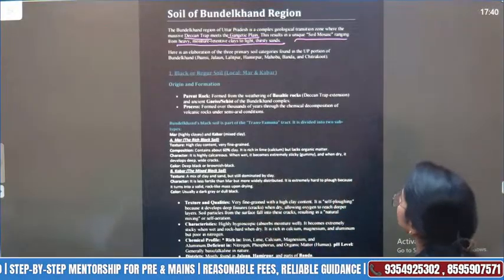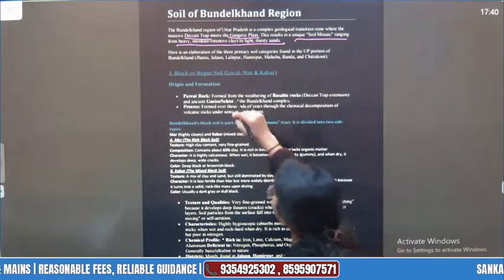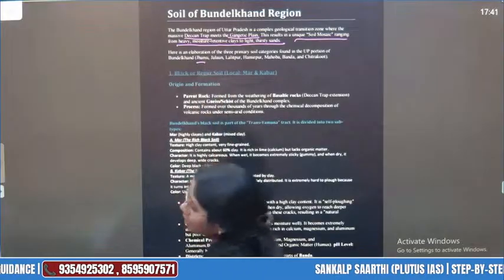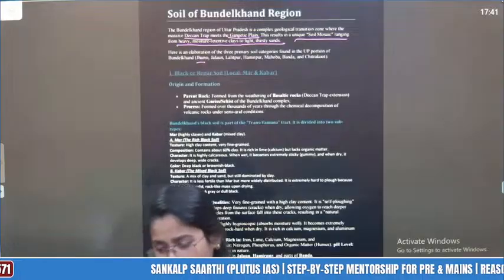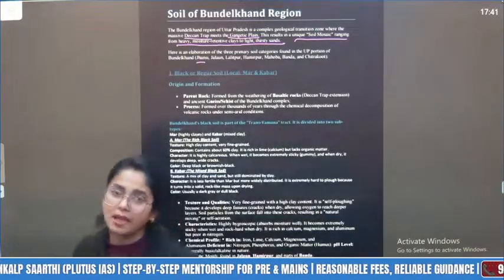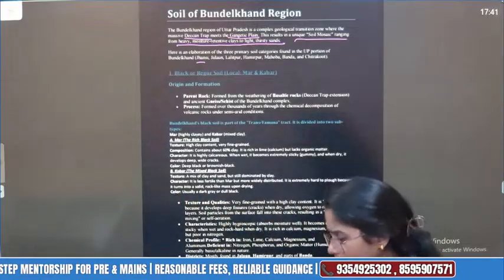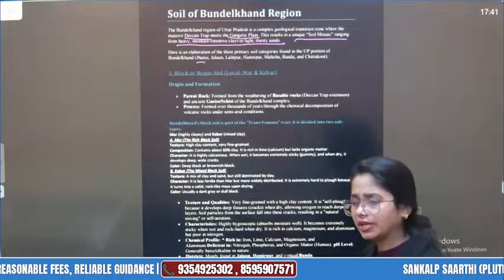Here's an elaboration of the 3 primary soil categories found in the UP portion, the Bundelkhand. बुंदेलखंड में अच्छा कौन कौन से आपके मेनली रीजन में हम किसकी बात करेंगे? जैसे कि when we talk about red soil, of course, not in this lecture. So red soil is mainly found in the Vindhyan ranges, but somewhere it is known as a local one, the Padwa soil. It is also found in the mixed area of the Bundelkhand region.